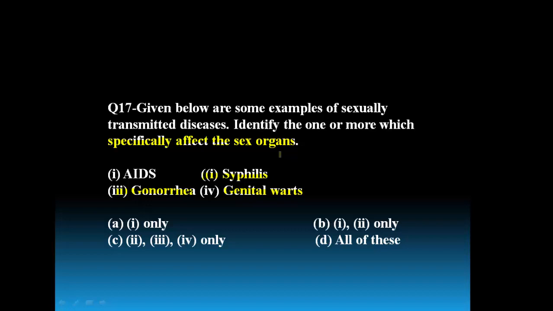Syphilis is caused by a spirochete bacterium. Spirochete means it belongs to the phylum Spirochetes. It is a flexibly twisted spiral bacterium, and the name of this one is Treponema pallidum, the causal organism of syphilis.